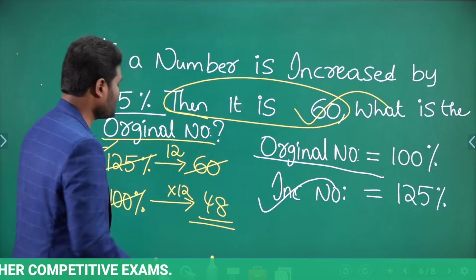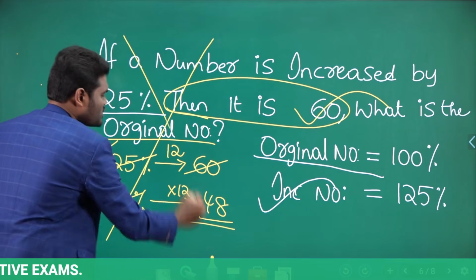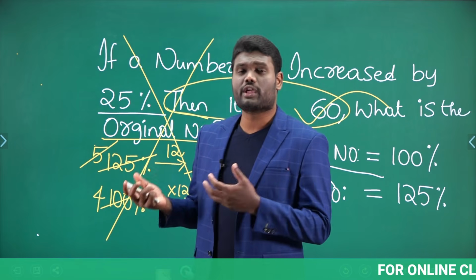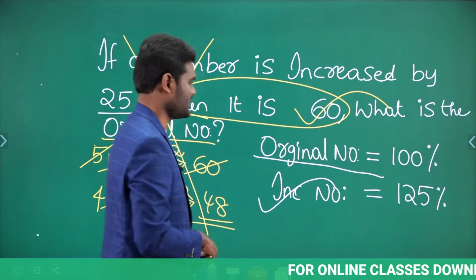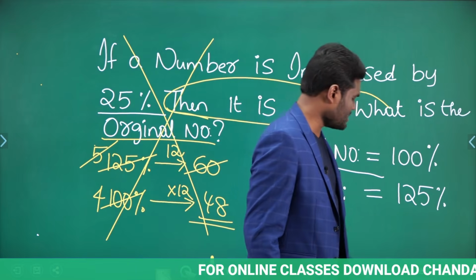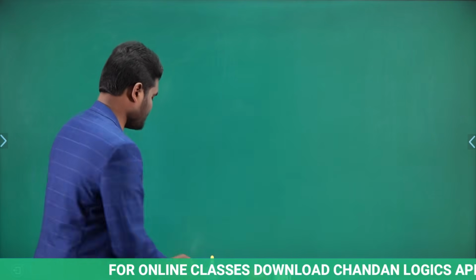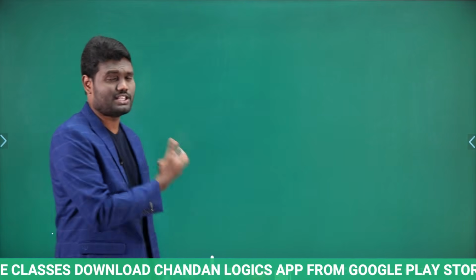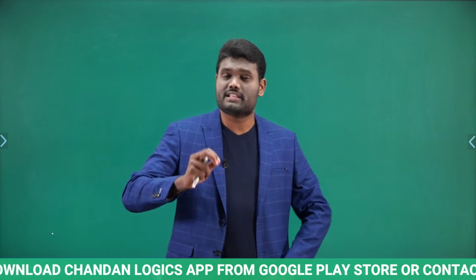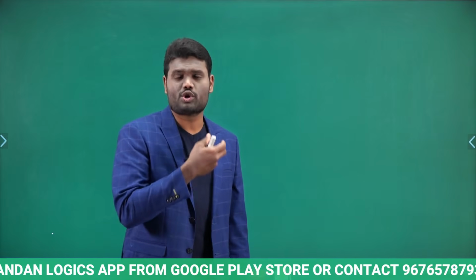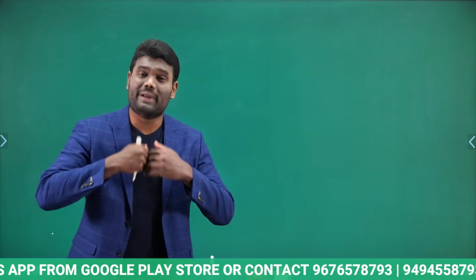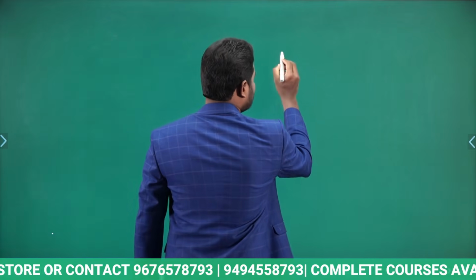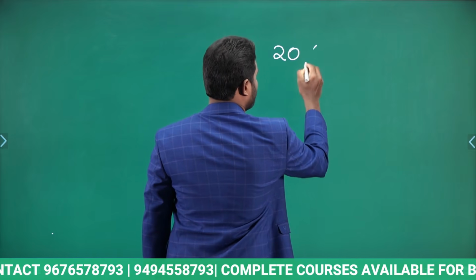But from an examination point of view, if you do it this way, it is going to consume a lot of time. Either you can do it this way or you can do the same calculation much faster. Then how to do the same calculation much faster? Observe here carefully. Very simple, and even many of the guys get confused in this concept. This concept is very simple. Why? Because the applications of this concept are going to be useful in many other topics like time and work, time and distance, and many other topics.